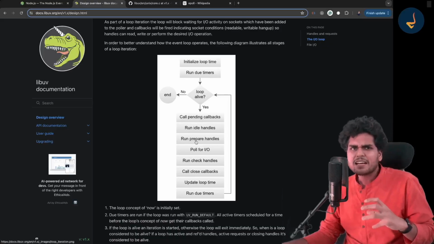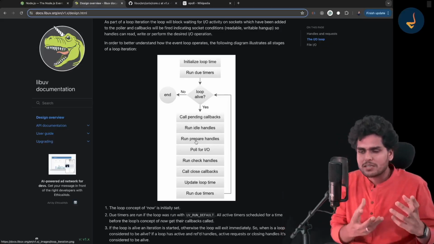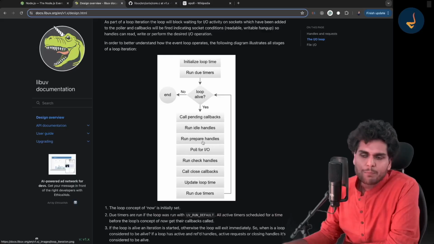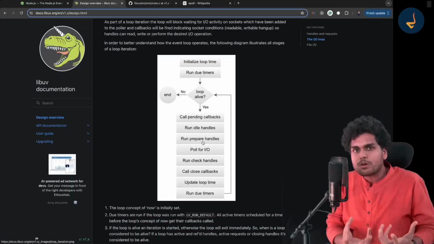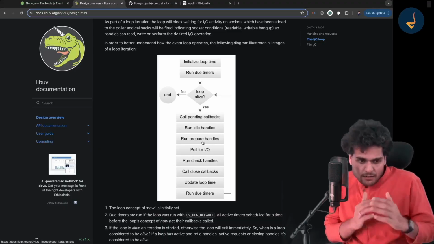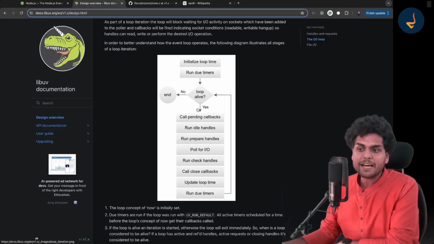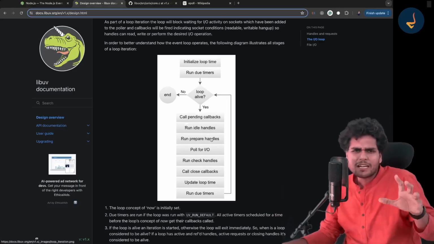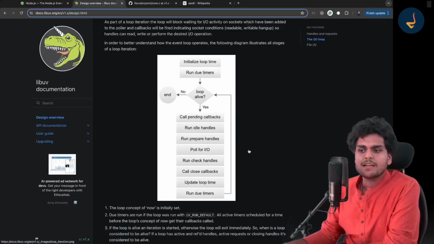It is basically like the event loop is preparing to run the IO. So it does some checks, it does some calculations, and then it starts the poll phase. I told you, poll phase is a very complex phase. Poll phase handles most of the events, that is why IO events. So there are some calculations and checks which the event loop does before entering into the poll phase. You can assume that run idle handles and run prepare handles are preparing for the poll phase. Then it goes to the actual poll phase, and it runs all of them.